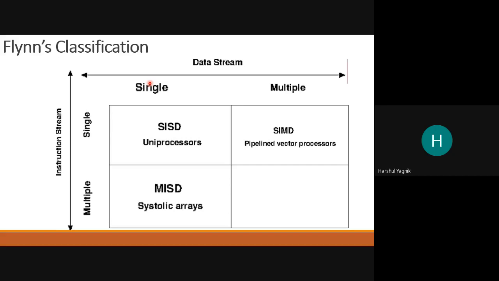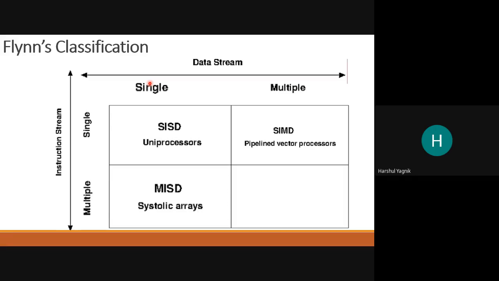Next is multiple instruction stream, single data stream. Over here, these kind of systems are not much popular for commercial applications, like for the laptop or computer that we purchase. Most of the time, this type of system is not there. Right? See the logic. What is happening over here? Multiple instructions can get executed at a time, but all instructions are operating on the same data.